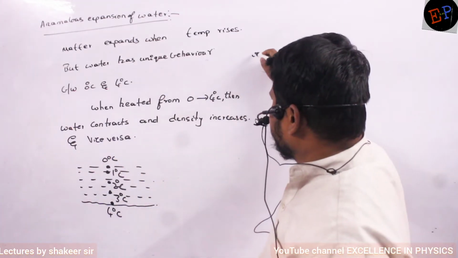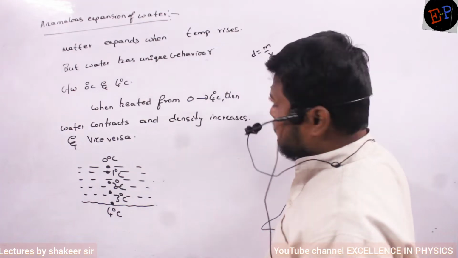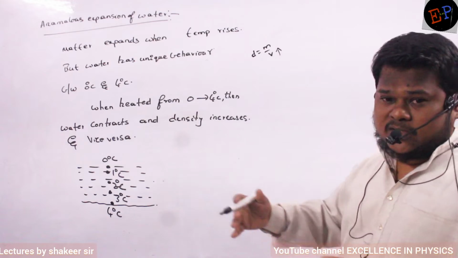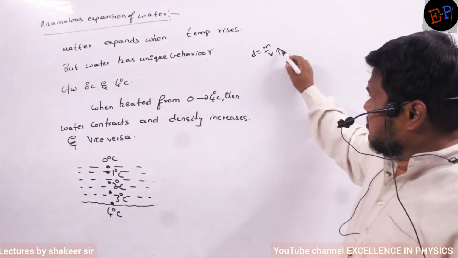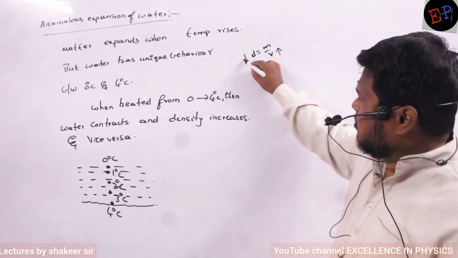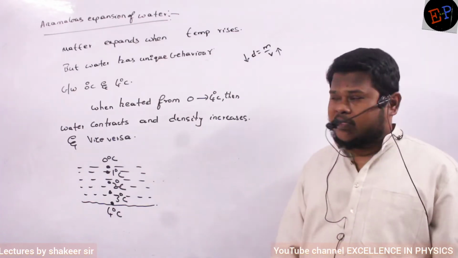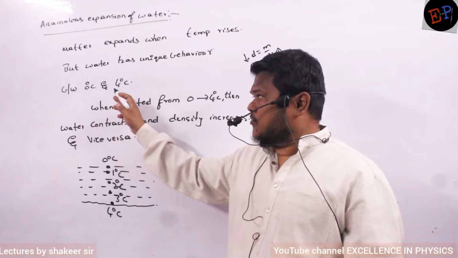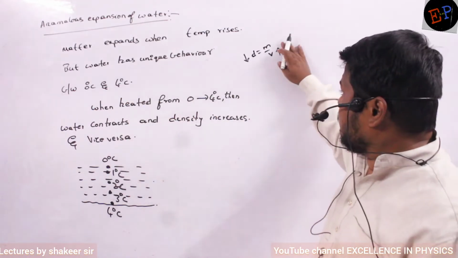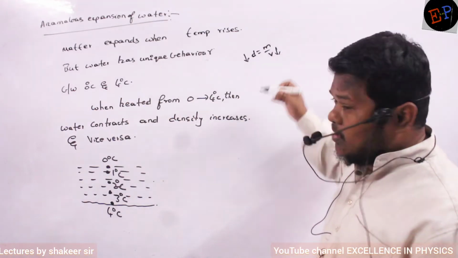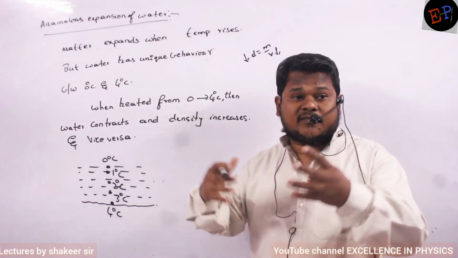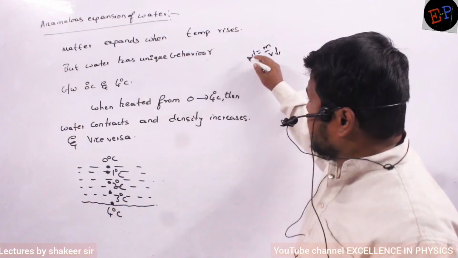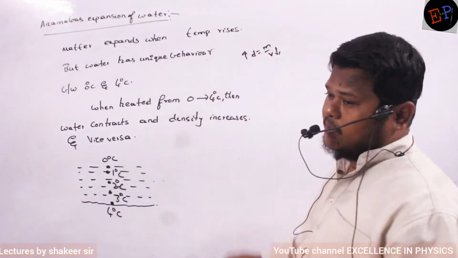So generally, we know that density is equal to mass by volume. So if you heat any matter, what happens to its volume? Volume should increase. Size should increase. So if volume is increasing, and volume is in the denominator, density should decrease. This is what should happen. But water behaves exactly in the opposite manner. If you heat it from 0 to 4 degrees Celsius, its volume reduces. It contracts. Water will contract instead of expanding. So if volume reduces, density increases. Are you able to understand?